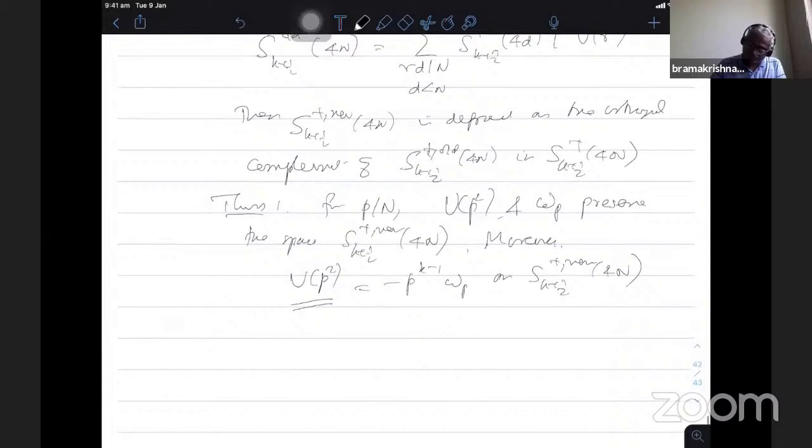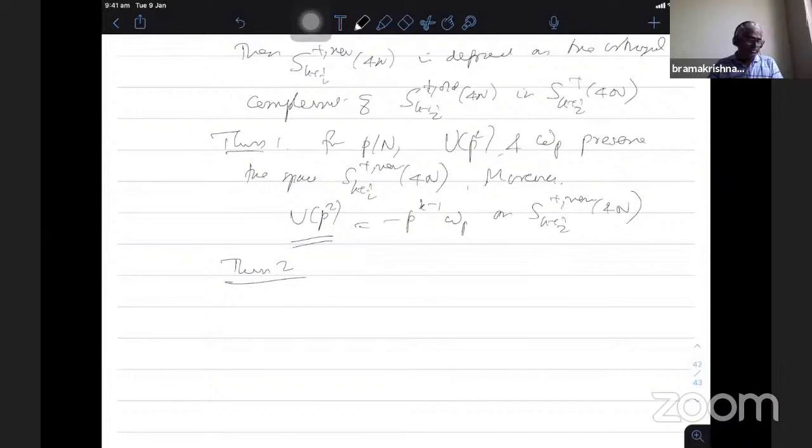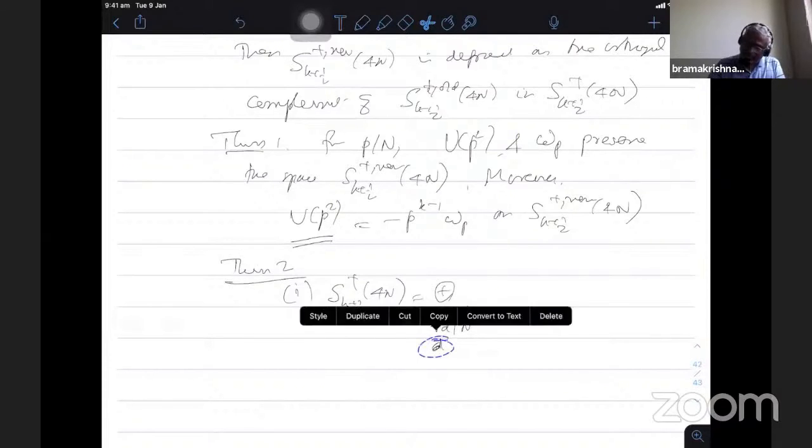Okay, theorem 2. The summary of all the results I'll put, then we'll see how much we can see. One is that S_k^+ of Γ_0(4N) has a decomposition. So it proves this was a result for a quadratic character also. Therefore, the statements are exactly the same. For simplicity, I am not taking a character here. r, d greater than or equal to 1, r d dividing N, d strictly less than... No, not necessary. I can put every d here, because when I put d equal to N, I think the other part will not be there.